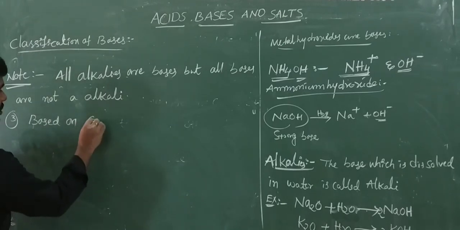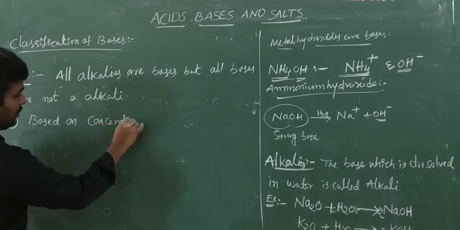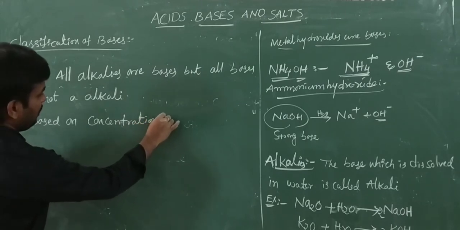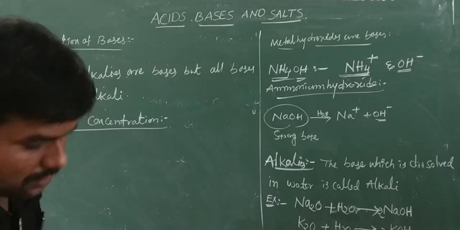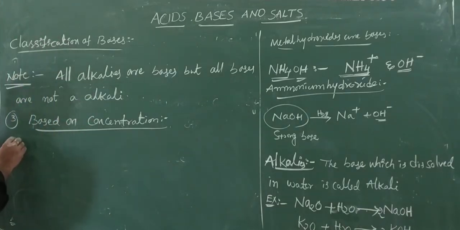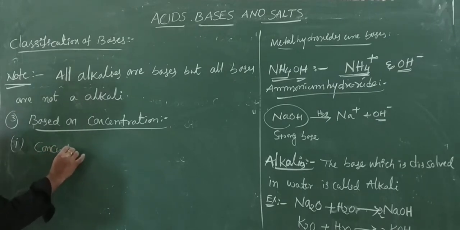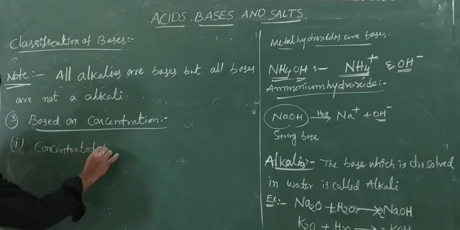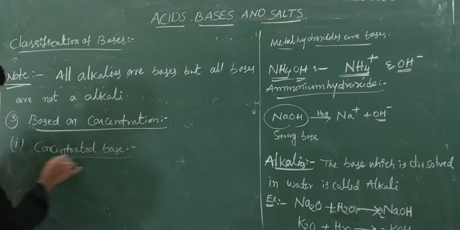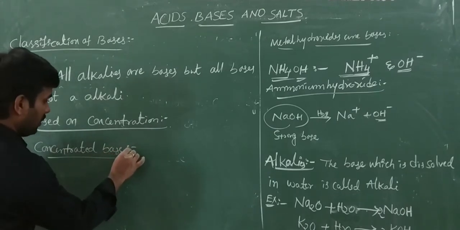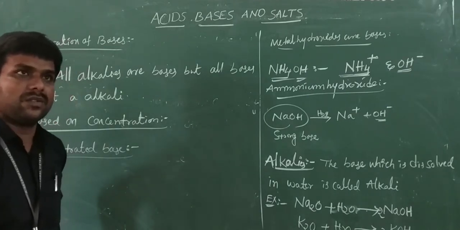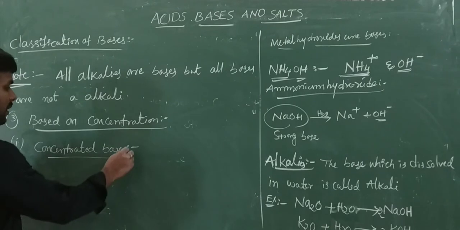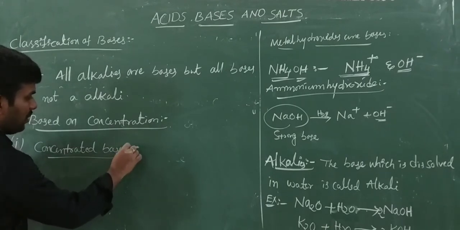Next classification: based on concentration. First one, concentrated base. Already we discussed concentrated acid in previous classes. Like that, concentrated base is based on the amount of the base.